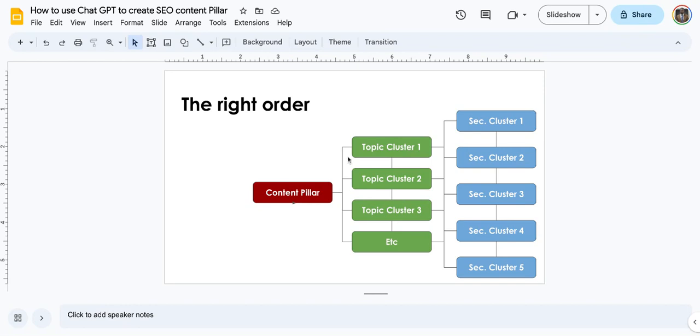So these black lines, they are links. Like I said, on this content pillar, you will create a table of content. The table of content means that it will be linked to each section. So from there, you can click and it will take you to this, click and it will take you to this, click and it will take you to this. Like that. And then from each of the sections, you can click and it will take you to any of the other topics, right?